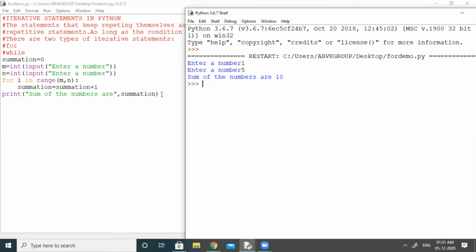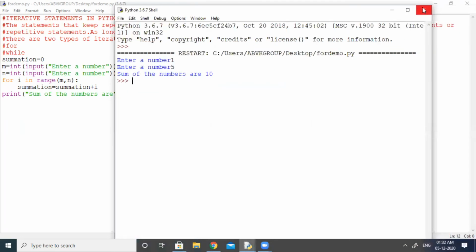How much? 10. So here we are getting 10. But when the value increases by 1 more, it will be 5. But here the condition will become false because we have taken the range 1 and 5. So when it will be 5, 5 is not in the range. So the condition becomes false and we exit from the loop. So I hope you can understand for loop clearly. Now we will move to while loop.